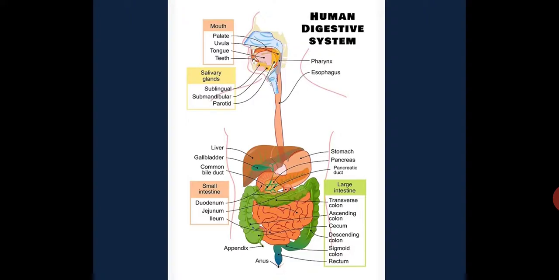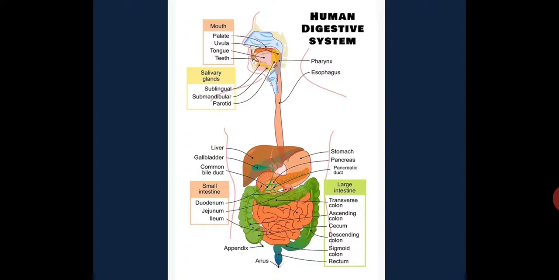Your body performs the steps of nutrition inside a long tube, coiled in some places, called the gut or alimentary canal. Its main parts are the mouth and the food pipe. The food pipe is also called the esophagus. Then the stomach. The stomach is the widest part, where digestion takes place. Then the small intestine and the large intestine, ending in the rectum and anus. These are the main parts of the digestive system.